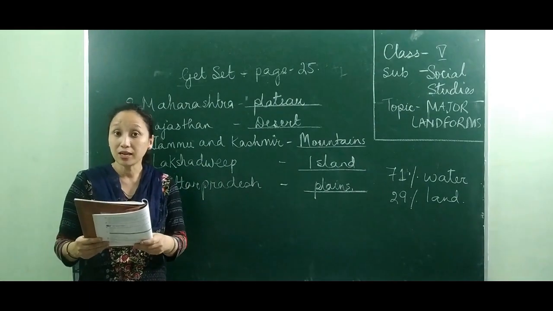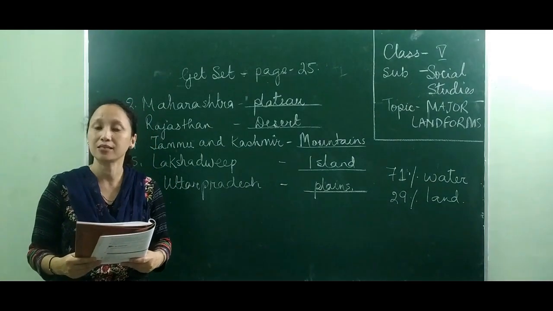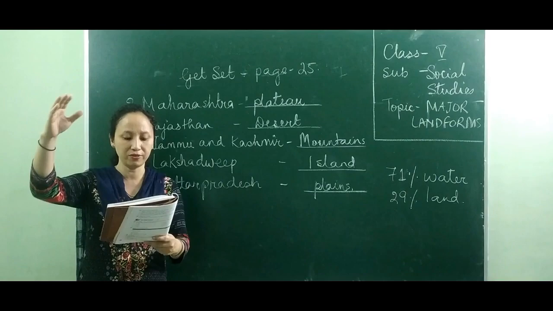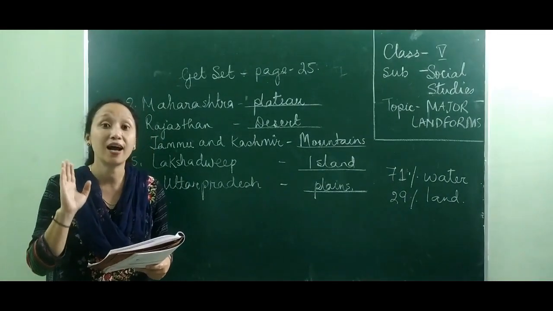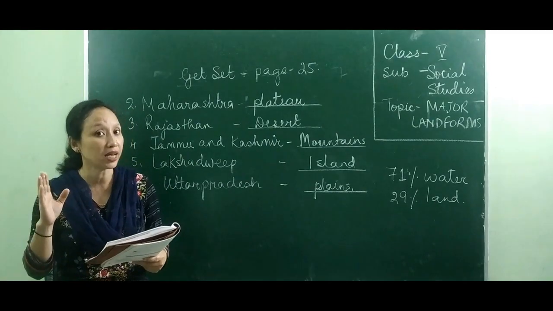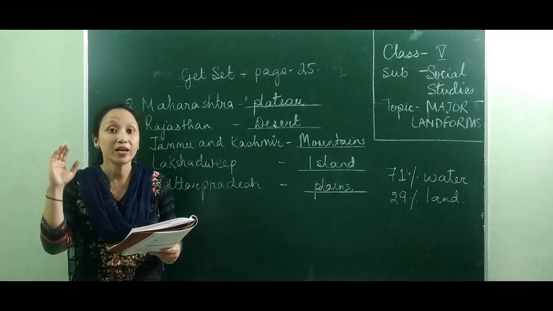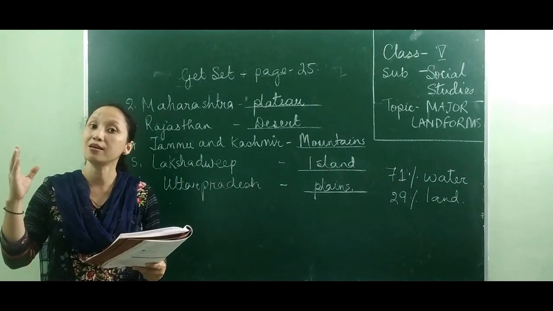A mountain is a landform which rises more than 900 meters. How many meters above the sea level? 900 meters. So that we refer to as a mountain. When it is 900 meters above the sea level, we refer to that landform as a mountain.